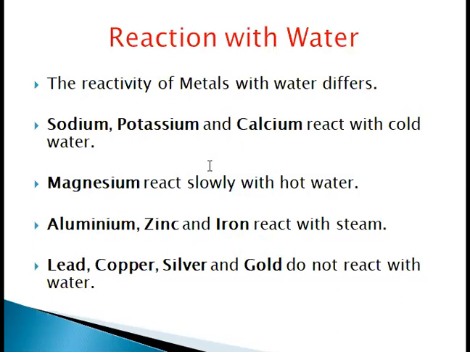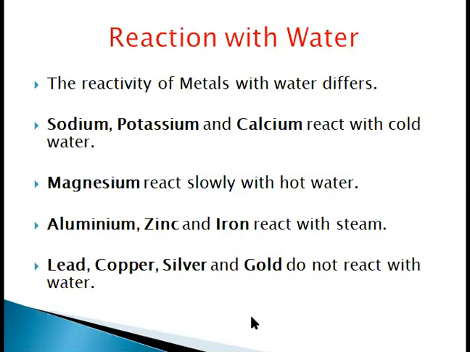So you can see here that the reactivity of metals with water differs. Some react only with cold water, whereas some react only if the water is hot or in the steam condition, and some metals do not react with water. So these are two chemical properties of metals.